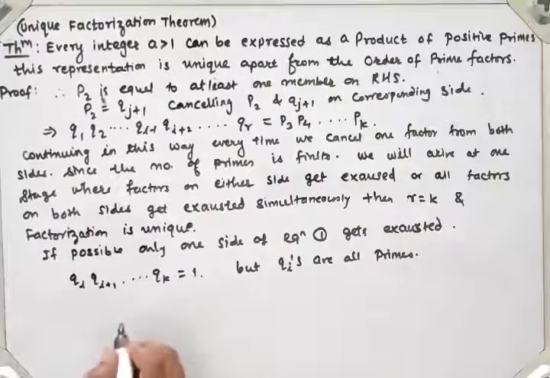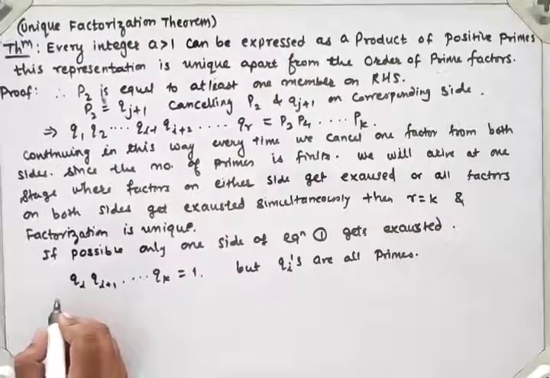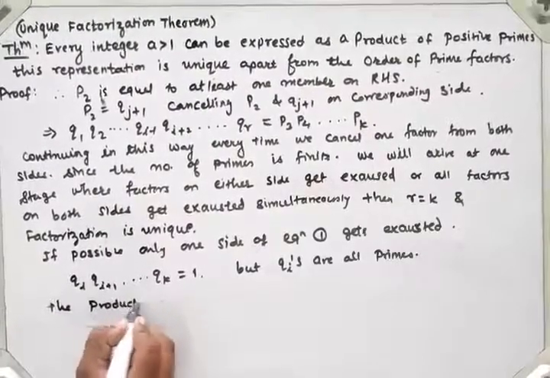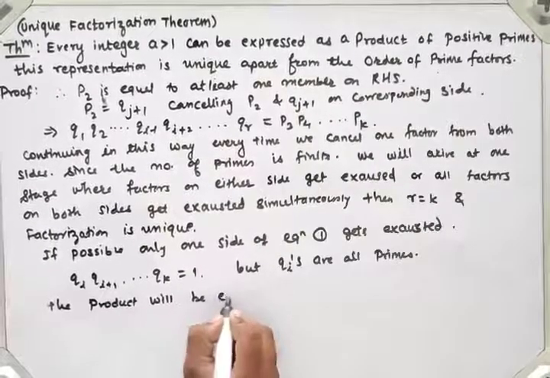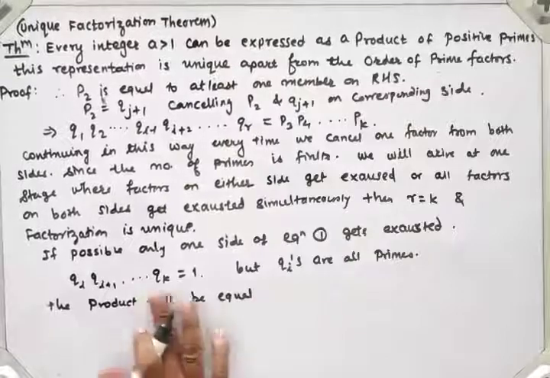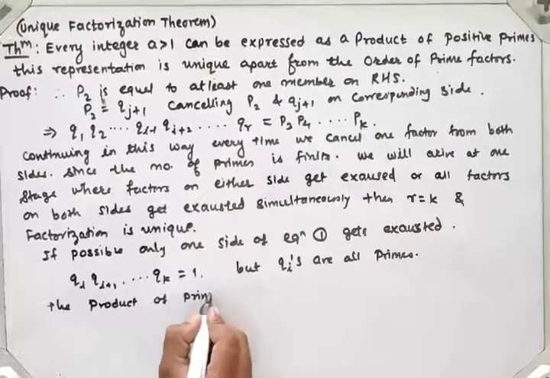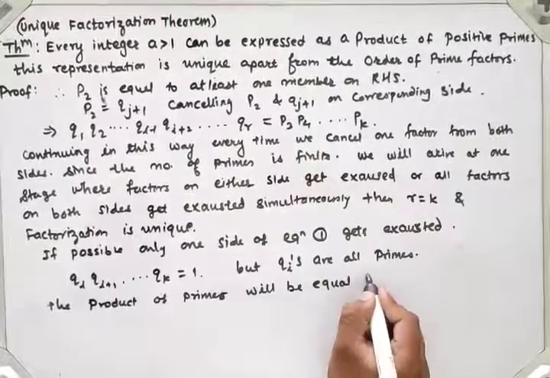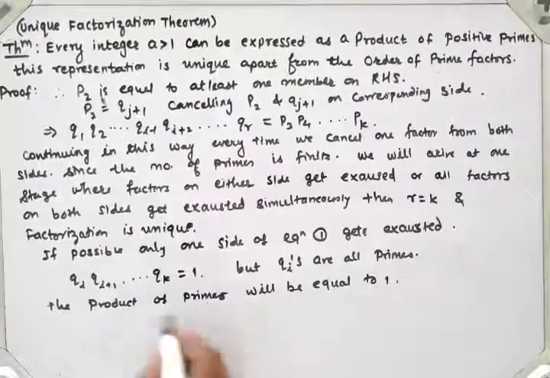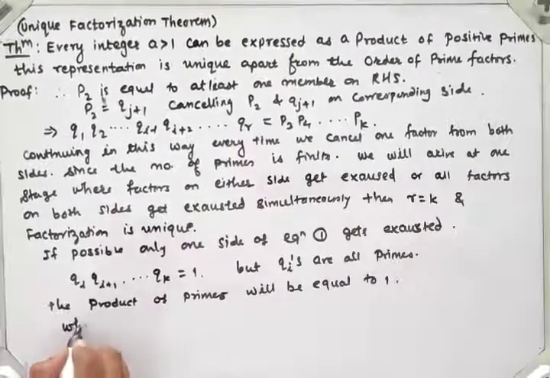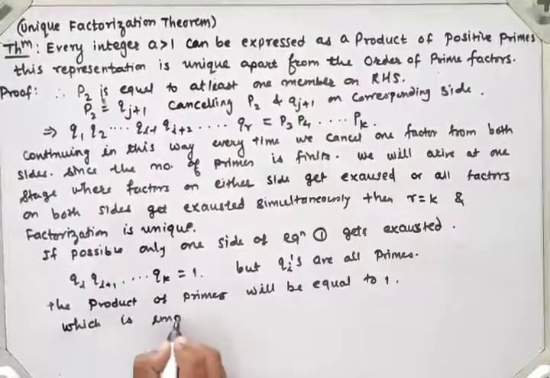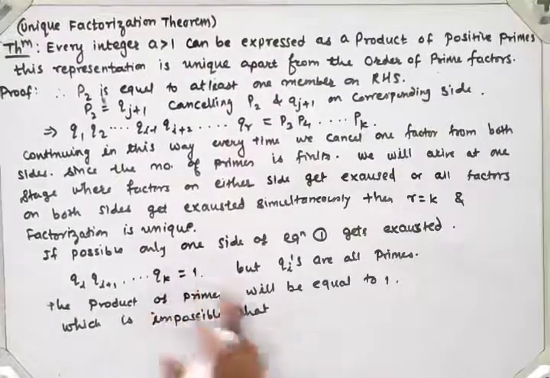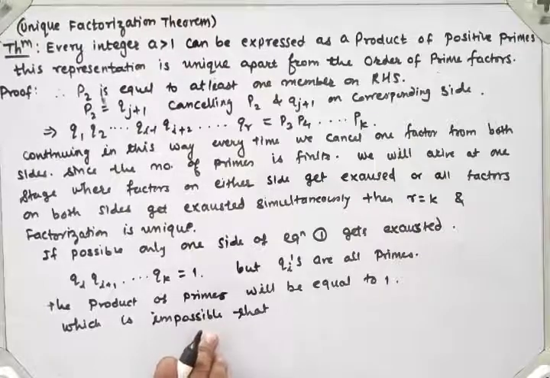So what we get is that whatever prime factors are left on the other side, the product of primes will be equal to 1, which is impossible, right? A product of prime numbers will never be equal to 1. This is a contradiction to our assumption that one side will be exhausted.